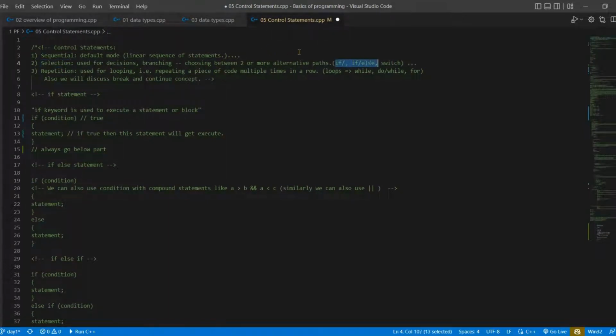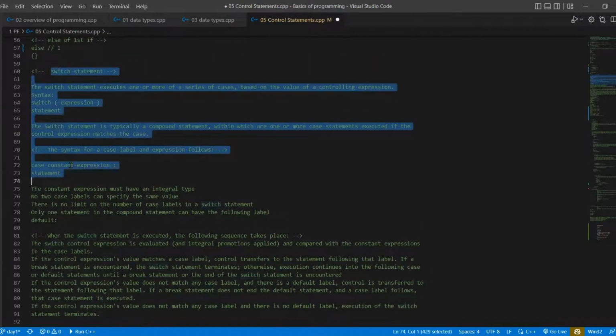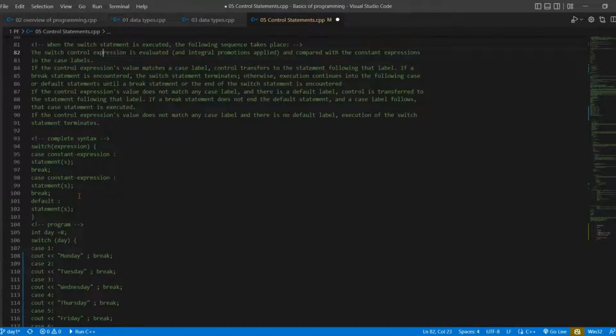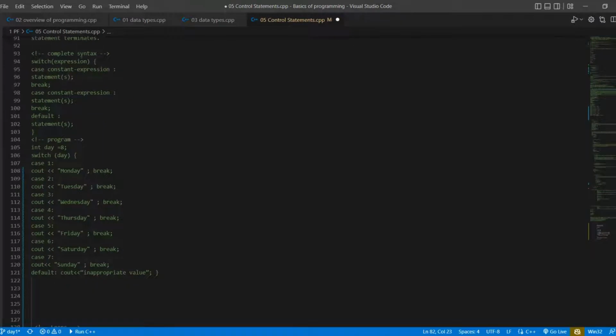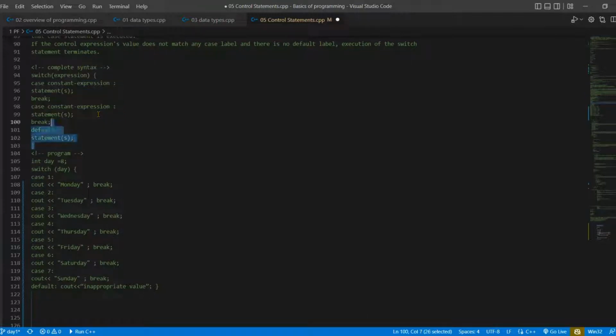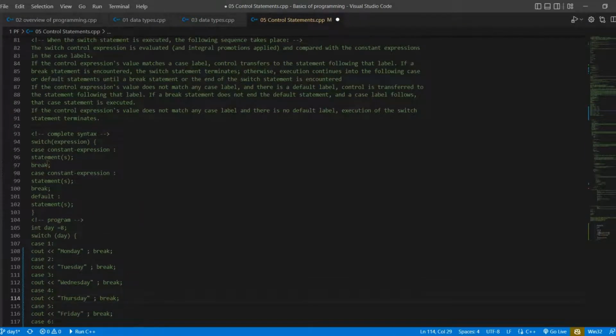In selection we discussed simple if and if else, and now we are going to discuss switch. There is a lot of theoretical part in the switch statement, but I am not going to cover it. I am just going to speak, you have to listen and you will get all the concepts of the switch statement. This is the complete syntax of switch, and this is the program which we are implementing using the switch statement.